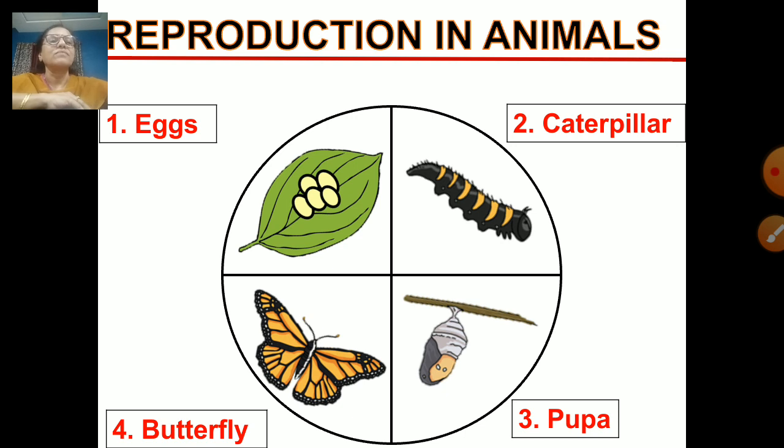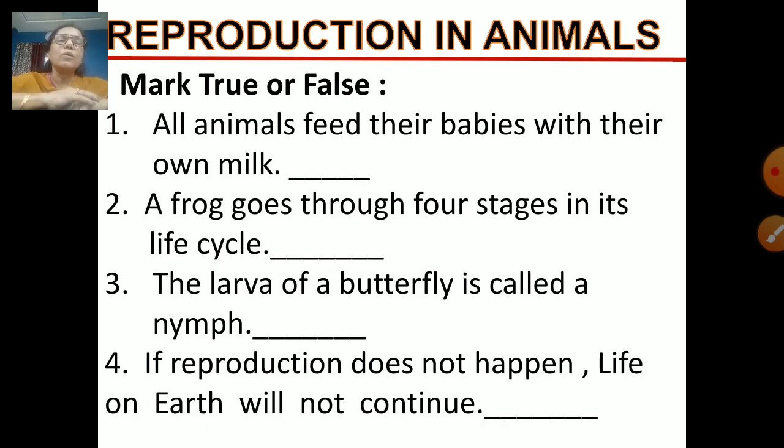Further, we are going to mark true or false in this activity. We will discuss each one, and then we will say whether it is true or false. Let us begin. All animals feed their babies with their own milk. Now you know most of the things of this lesson, so you will be able to answer depending on the revision I have taken in the last few classes.